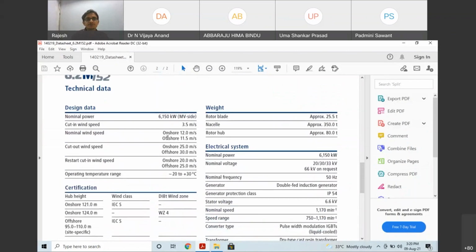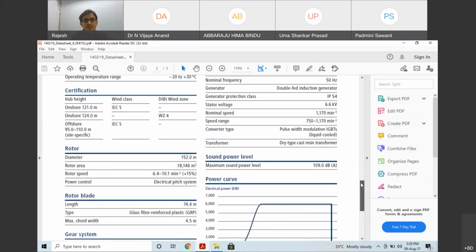C6.2. The same wind turbine, designed offshore, needs 11.5 meters per second to get the rated power, whereas onshore 12 meters per second is required because the density is higher in the case of offshore. That's what I mentioned. The diameter is also more. Even the hub height will be more. If you want to design a larger diameter, you have to maintain a greater hub height, based upon a simple force balance calculation, the design criteria. The civil engineers will tell the reason.